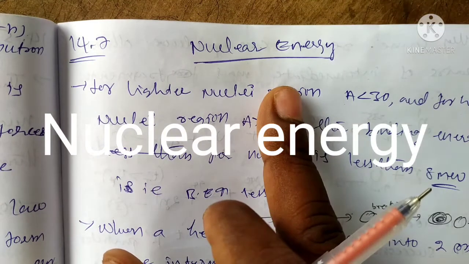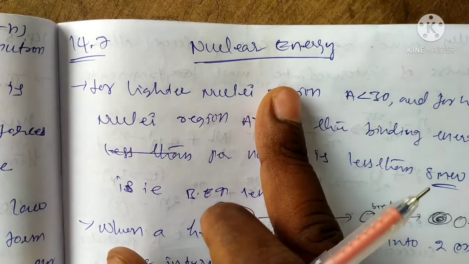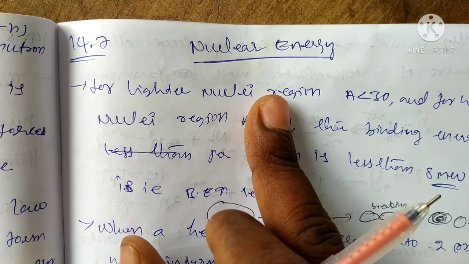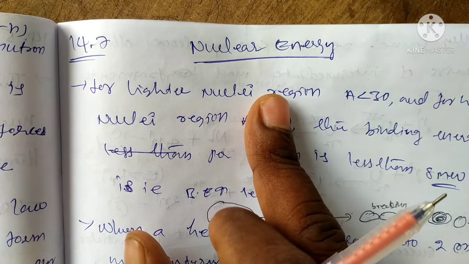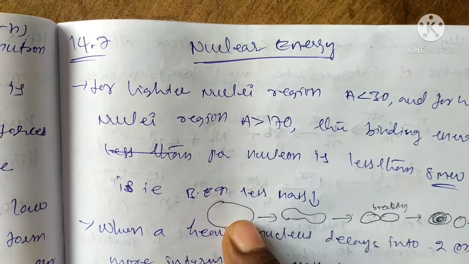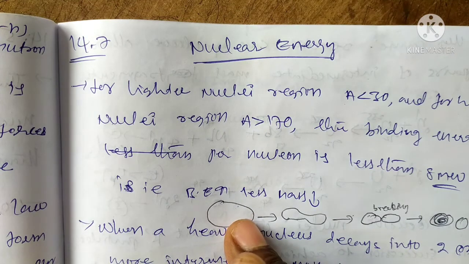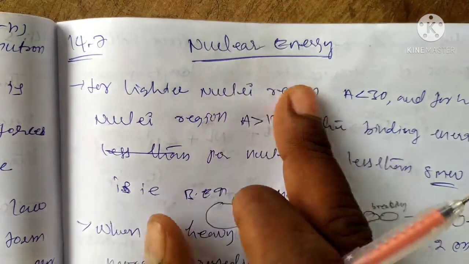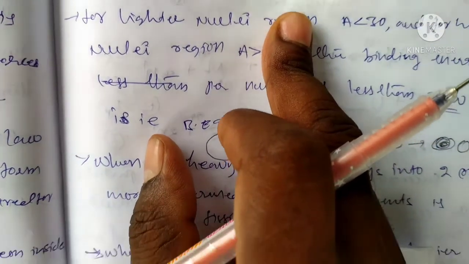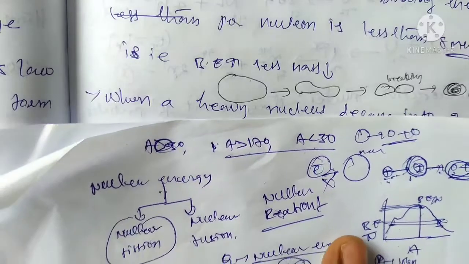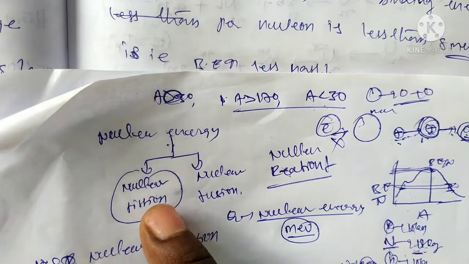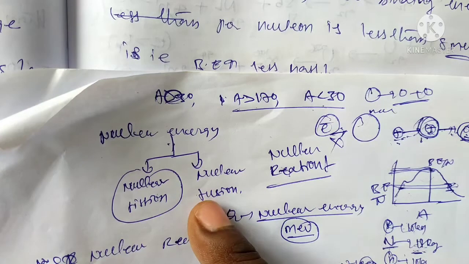In the nucleus having one proton, one neutron in the center, they release some energies in the form of Q. This energy is called nuclear energy. The nucleus has protons and neutrons. The nuclear energy is released in both cases, in the case of nuclear fission and nuclear fusion.